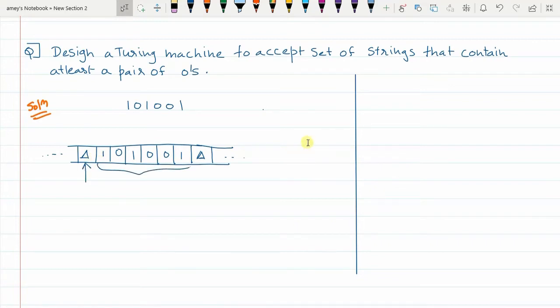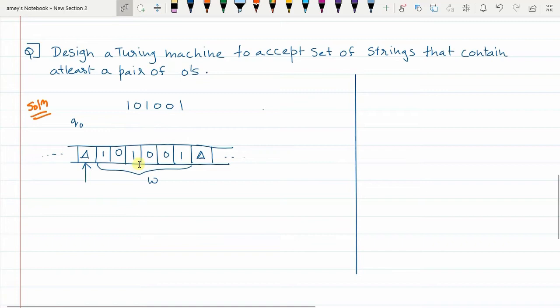If this is the input string W, then the read write head initially will always point to the cell one place to the left of the input string. Initially the machine will be in Q0 state. How we will work, I'll tell you.